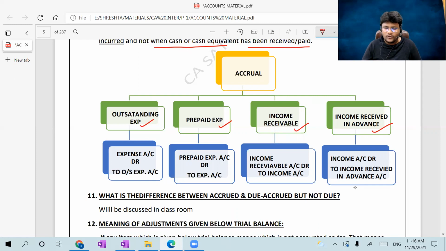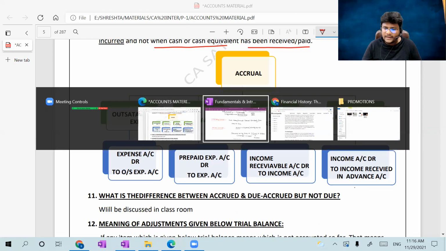Now, first let me discuss outstanding expense. What is the meaning of outstanding expense?